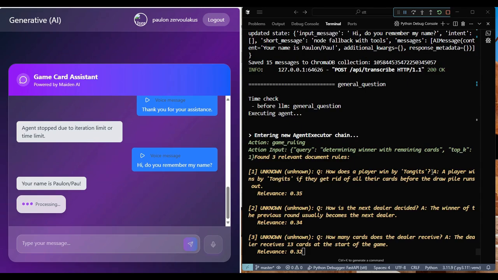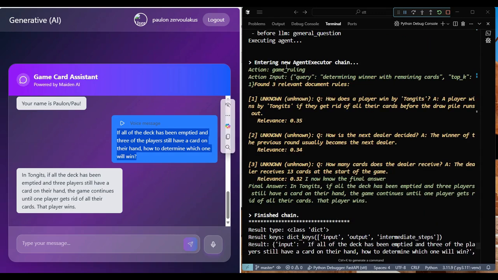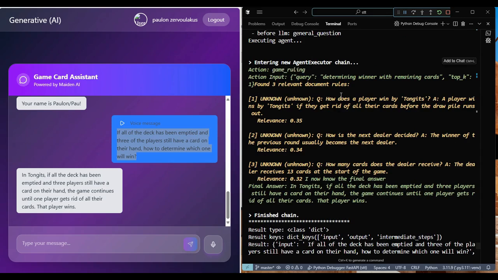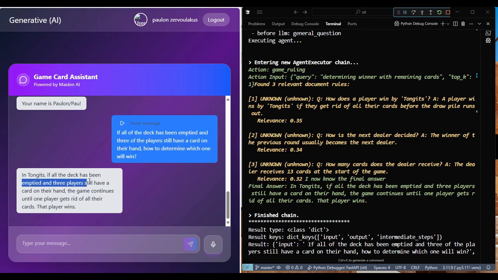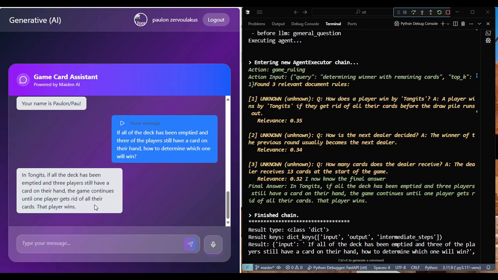At this moment, we use the voice message again to send another query regarding the game rules itself. This one is a little tougher, but as long as the generative AI can pull some information about the game that it needs to understand, it will compile that information to answer the question.